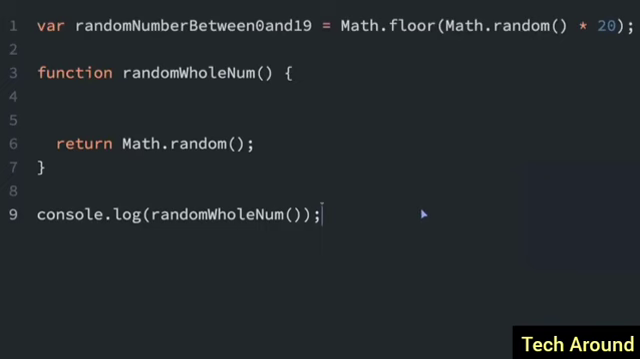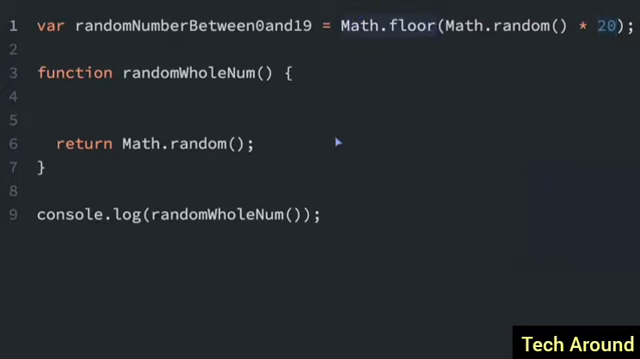Often you want a random whole number instead of a random decimal number. That can be accomplished with Math.floor. This rounds down to the nearest whole number. So we pass in Math.random times 20, and then we round down to the nearest whole number. This is going to create a random whole number between 0 and 19. Remember, Math.random can never be 1. It can be 0, but it can never be quite 1. So when we multiply it by 20, we are going to get a number between 0 and 20, but not including 20. Then we round down, which will end up being 0 to 19.